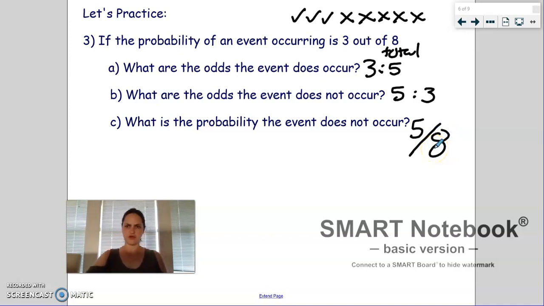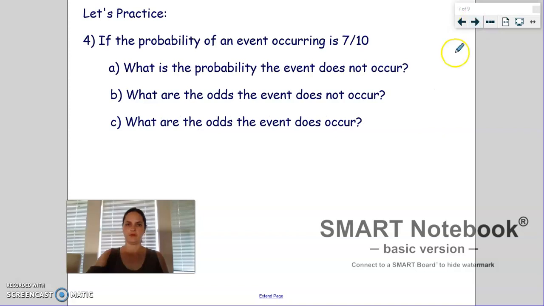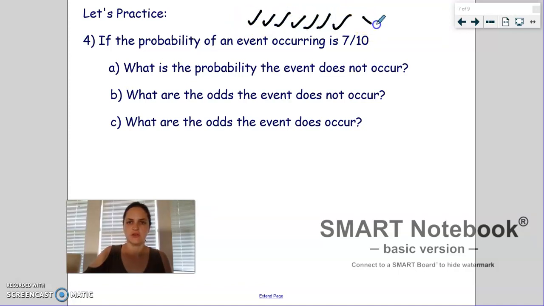Okay, so you try one on your own. The probability of an event occurring is 7 out of 10. Answer these 3 questions, pause your video, and then come back to check with me. Okay, let's go ahead and do a quick check here. So if the probability of an event occurring is 7 out of 10, that means we would have 7 successful attempts out of a total of 10. So 3 would be unsuccessful to make that total. So the probability the event does not occur is 3 out of 10.